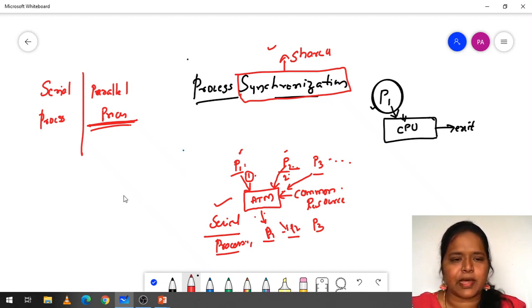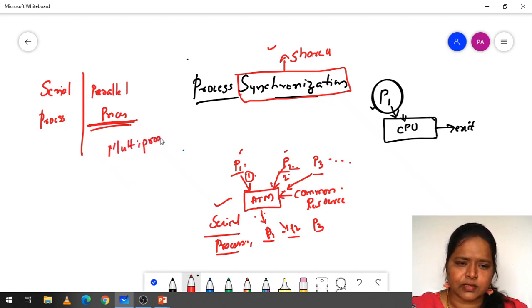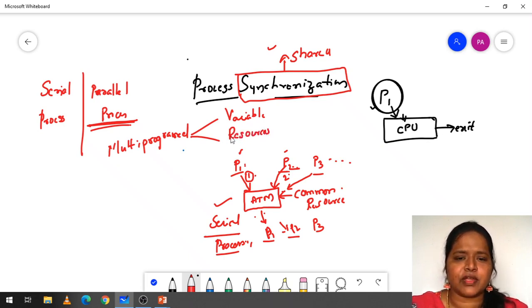This parallel processing happens in multi-programmed environments, where we are going to share some sort of variable, or some resources, or the memory.